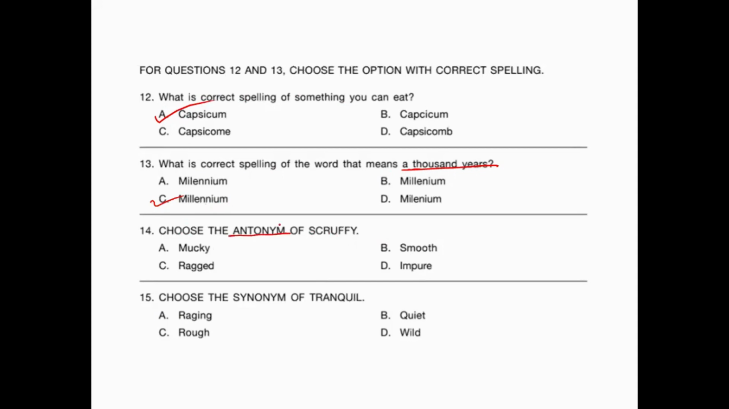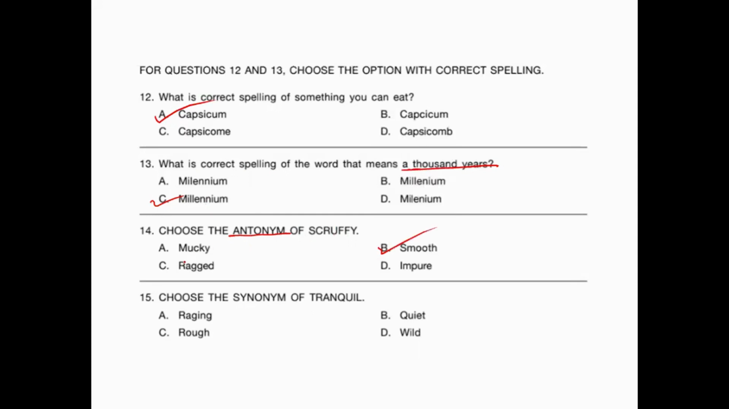You have to find the antonym, which means the opposite, of scruffy. So what do you mean by scruffy? Something very untidy and rough is called scruffy. Okay, so you have to find something which is the opposite of that. It means smooth. Okay, so option B is the correct answer.